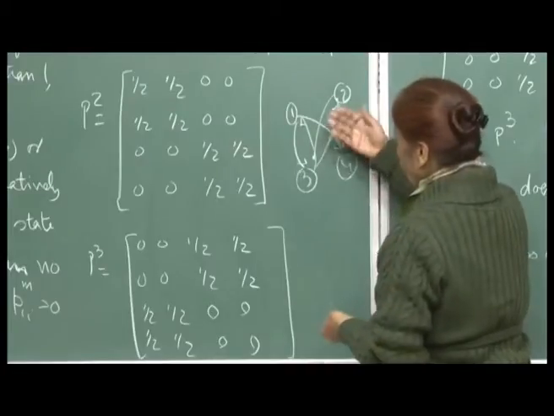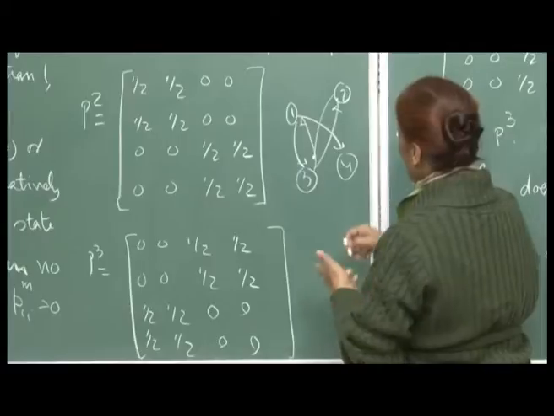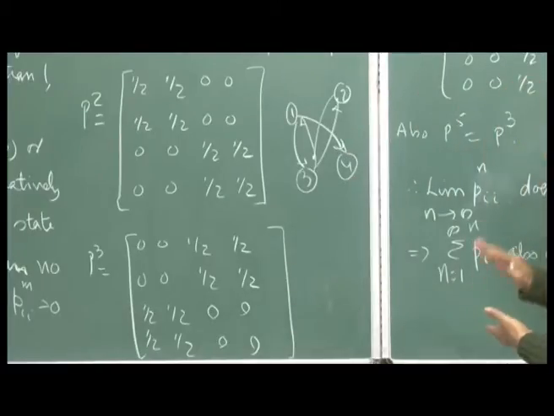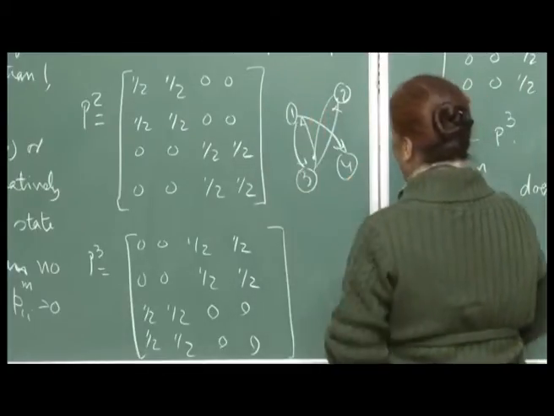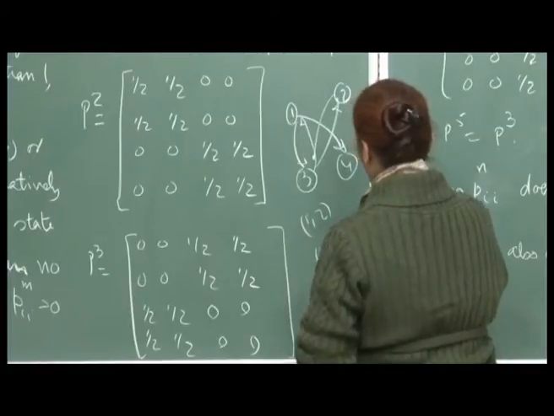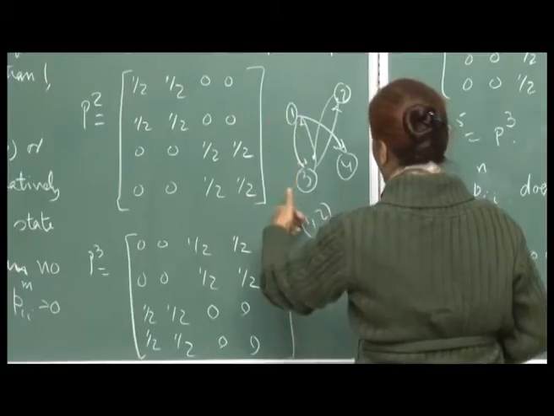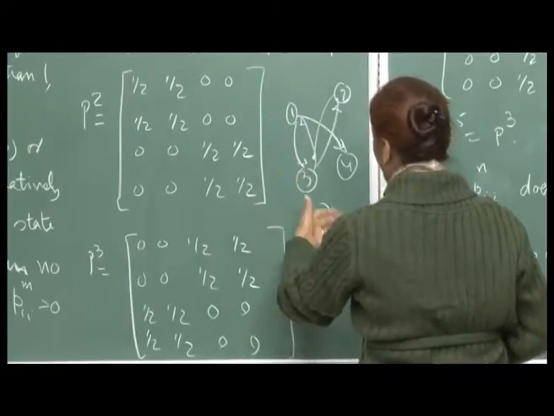And so, therefore, you will need an odd number of steps to go from 1 to 3 or to 4. So, either in 1 step or in 3 steps or 5 steps and so on, because the even transitions are reserved for coming back. So, that means within a class, and that is why we said that this is this and this is this. Of course, they all had the same period, but here what we are saying is that you can go from 1 to 3 and then 3 back, or 1 to 4 and 4 to 1 and so on.